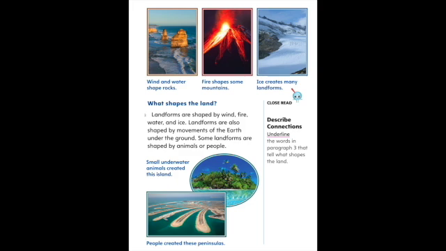What shapes the land? Landforms are shaped by wind, fire, water, and ice. Landforms are also shaped by movement of the earth under the ground. Some landforms are shaped by animals or people.